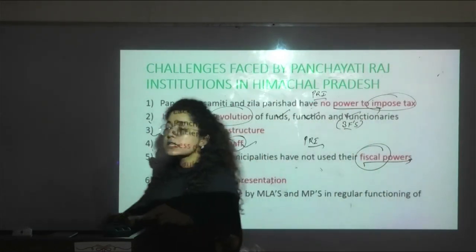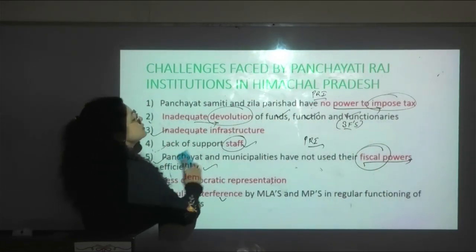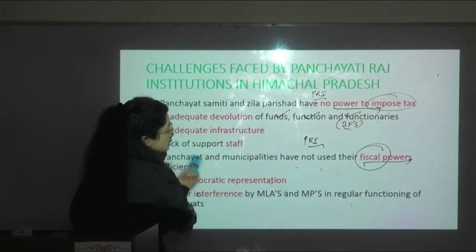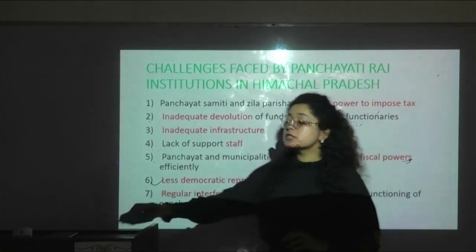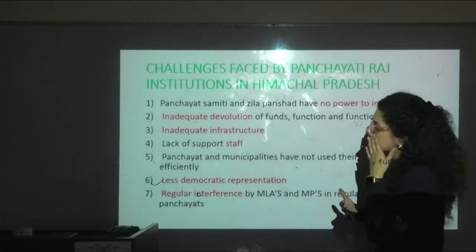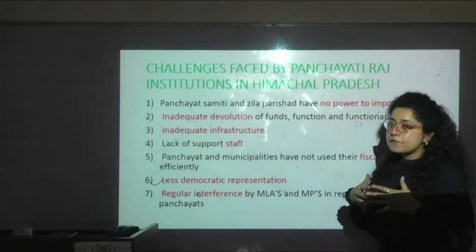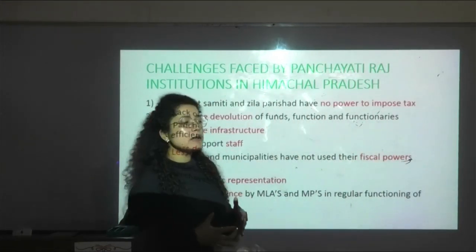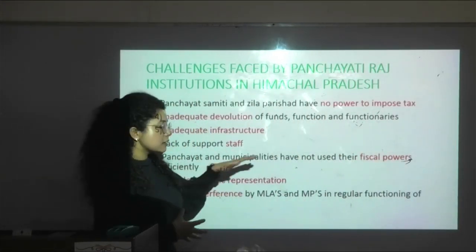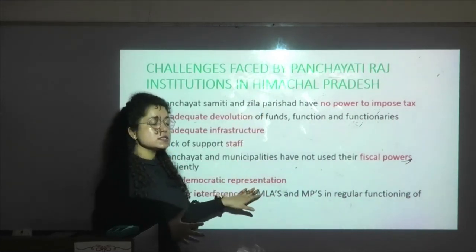So these are the certain problems being faced by the PRIs, especially when we talk about Himachal Pradesh. If we want the panchayat systems to work efficiently and effectively, and good governance to be truly felt at the grassroots level, then these lacunas need to be filled.